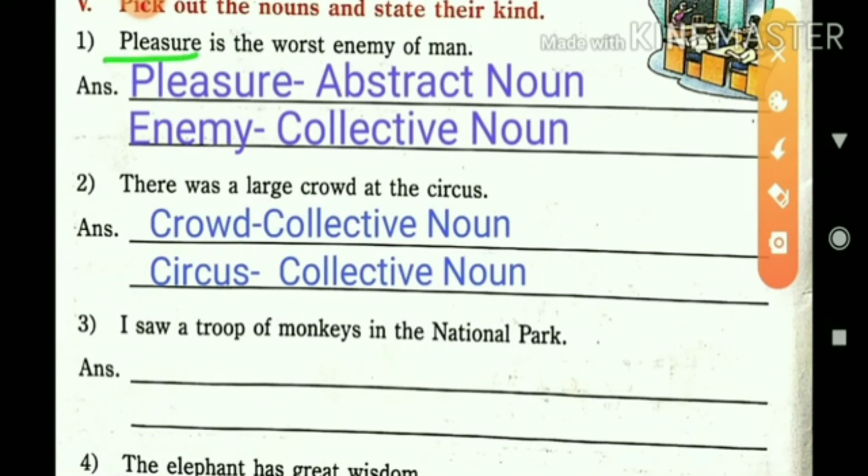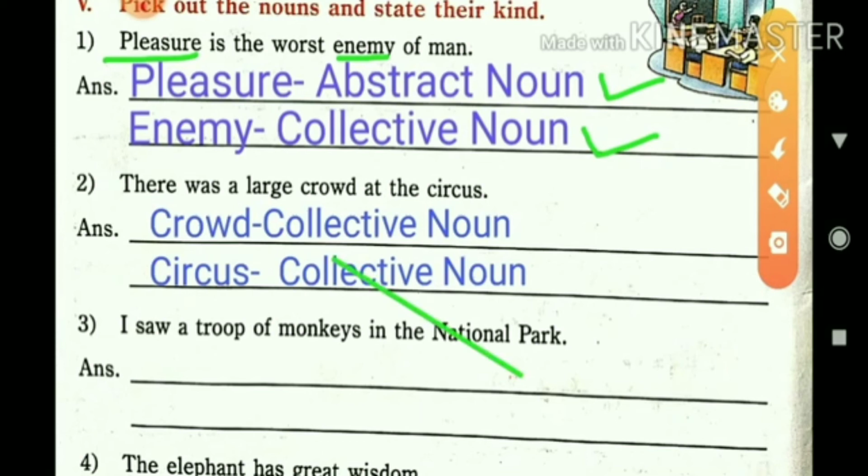Pleasure is a noun, and because pleasure, happiness, does not have a material body, we can only feel it, so it is an abstract noun. Then the next one, enemy. Enemy means a group of harmful people who are killing others, that is called enemy. That is a collective noun. So you want to find and write the noun and its kind.